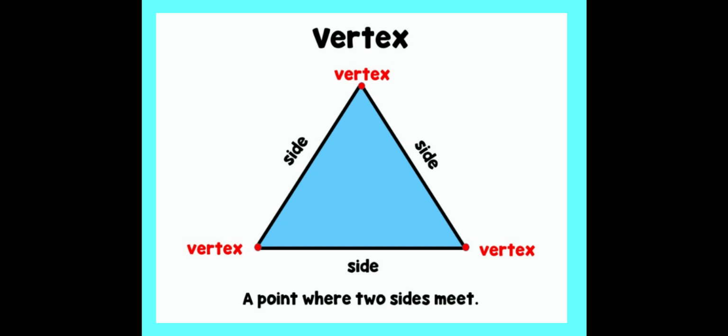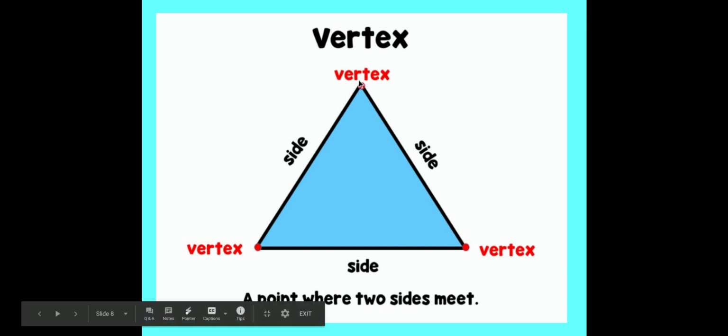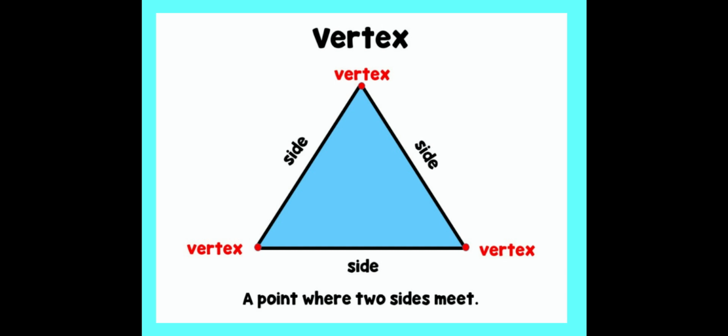Like I was saying before, a vertex, or if you're talking about multiple, you would say they are vertices. They are the points or the corners where 2 sides meet. Okay, so we have 3 vertices or vertexes in a triangle. There are 3 points or corners where the sides connect. So a vertex is a corner, or the points.